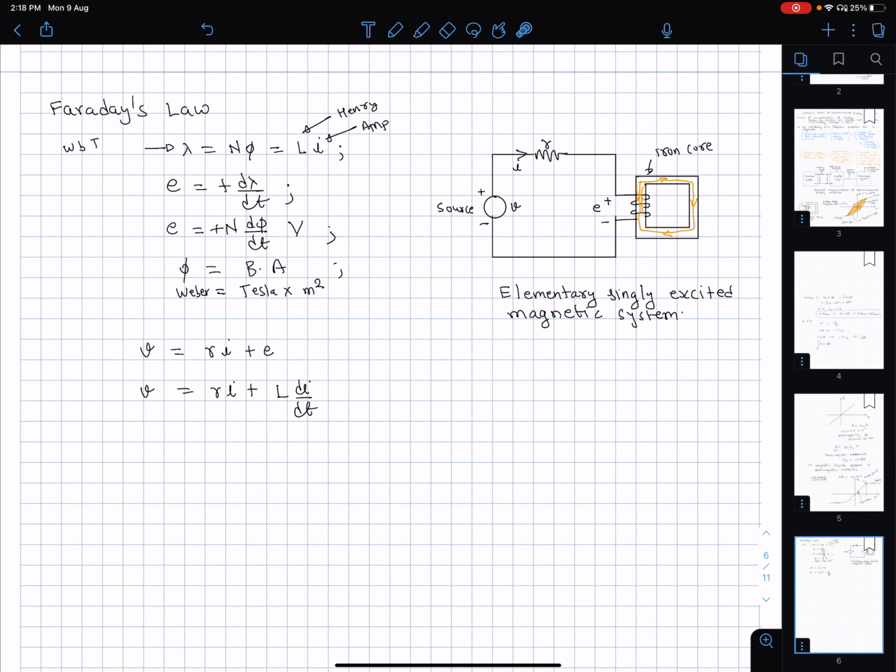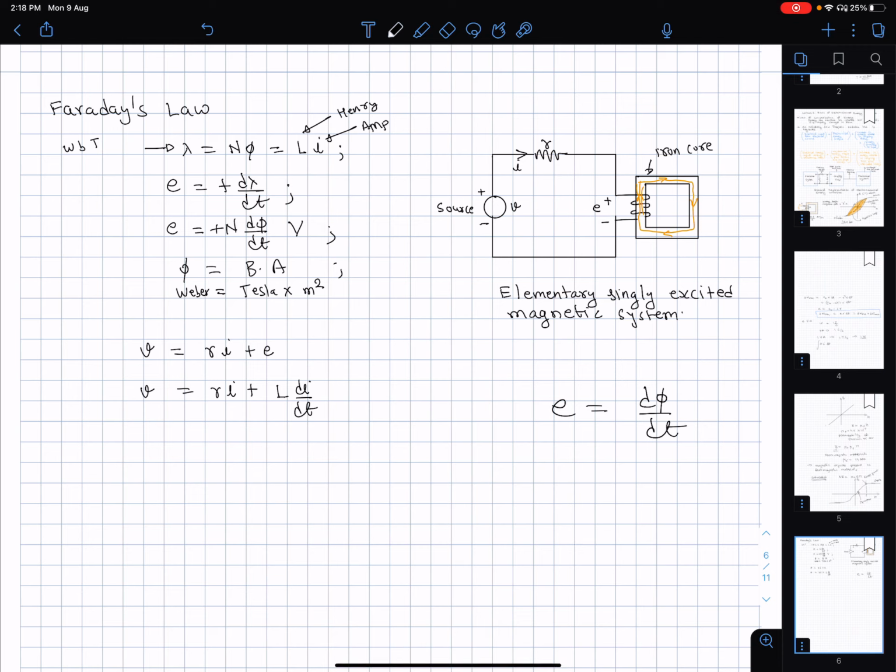Now we use phi for flux and lambda for flux linkages, and lambda is equal to N phi. N, the number of turns, essentially gives a multiplier effect while calculating the EMF induced per turn, which is going to be d phi by dt.